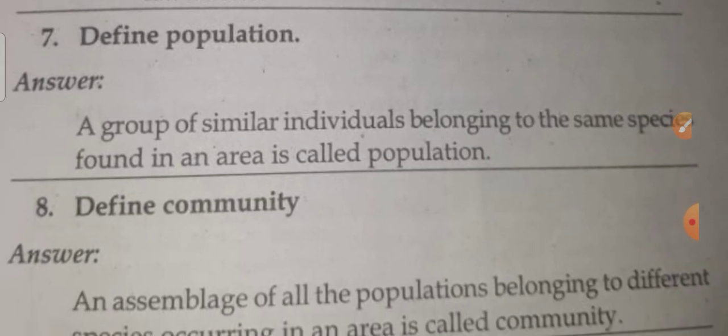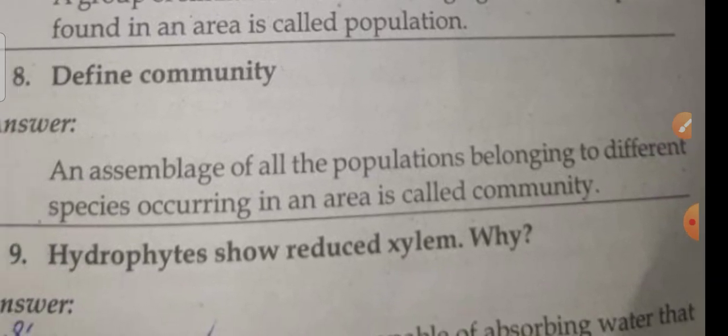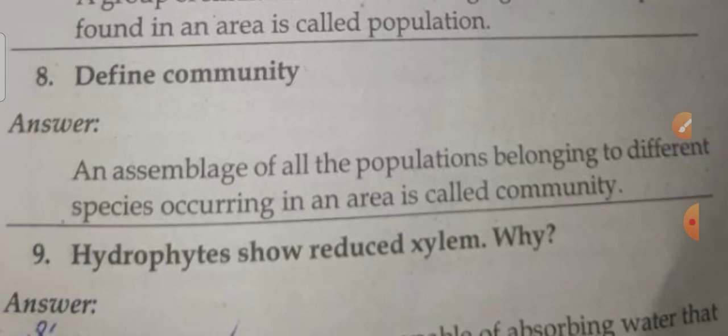Okay, so here define population, sometimes they ask. A group of similar individuals belonging to the same species found in an area is called a population. Next, community: an assemblage of all the populations belonging to different species occurring in an area is called a community. Actually, community meaning is a group of people living together in a particular geographical area. It is known as a community.